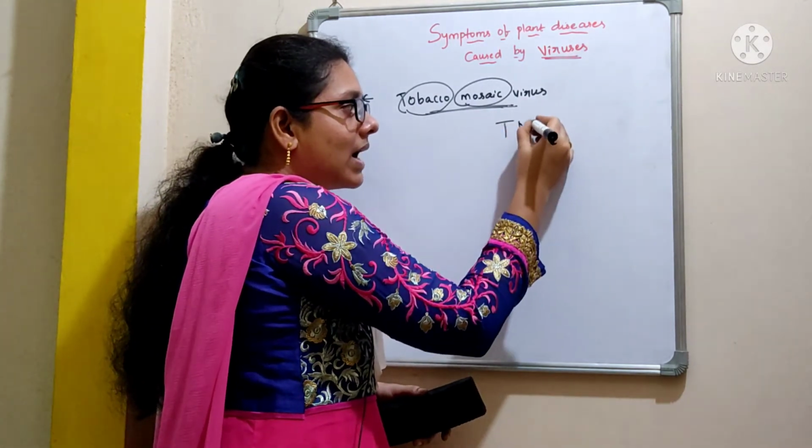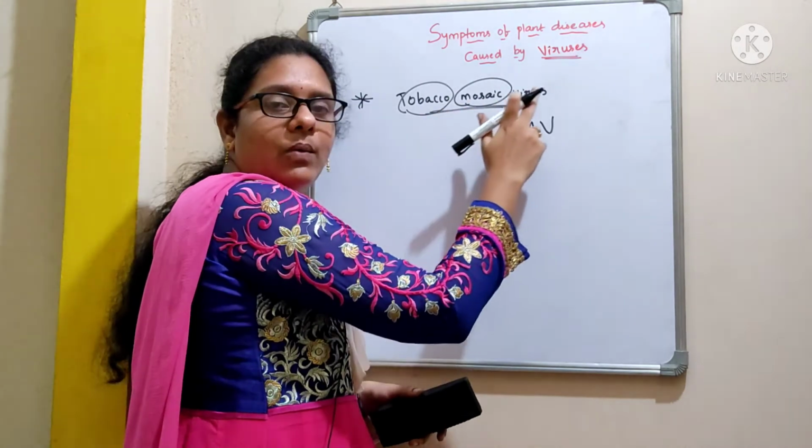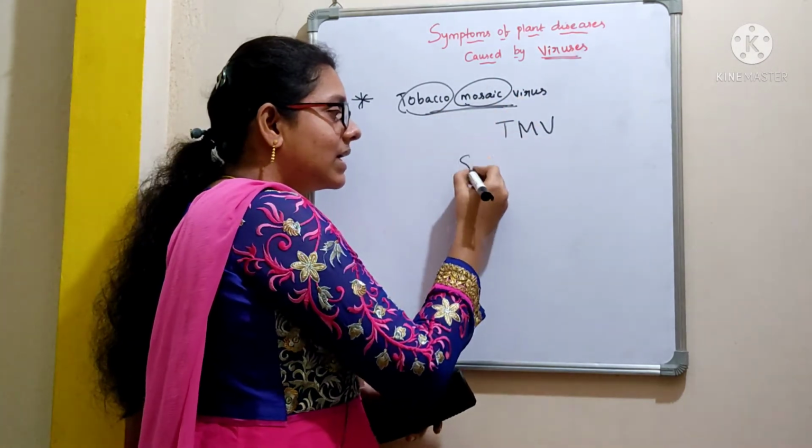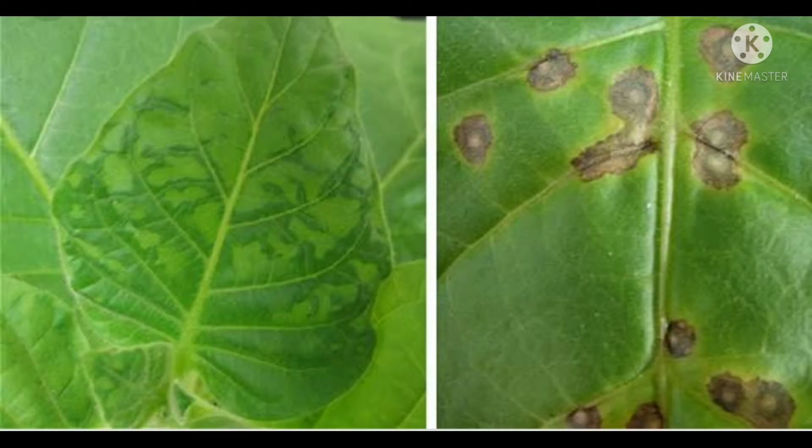Simply we can call it TMV. TMV stands for tobacco mosaic virus. This virus contains single-stranded RNA as a genetic material. Coming to the symptoms, in early stages the symptoms are lightening of leaf color along the veins. Soon they develop into a characteristic light and dark green mosaic-like pattern of symptoms.